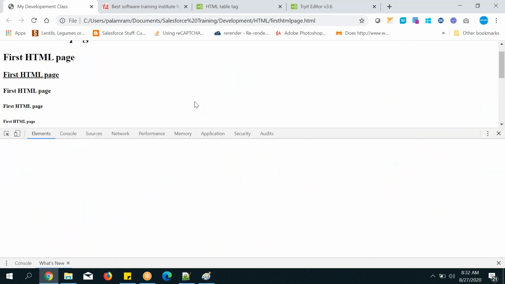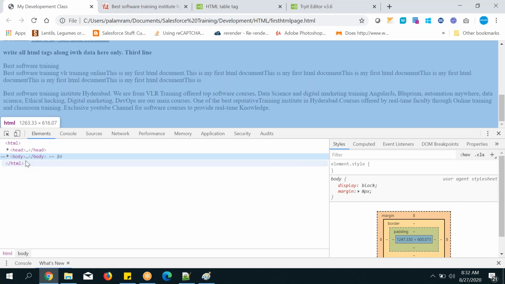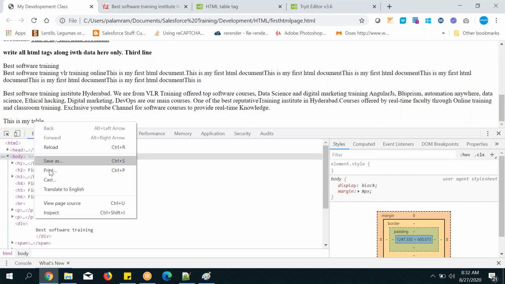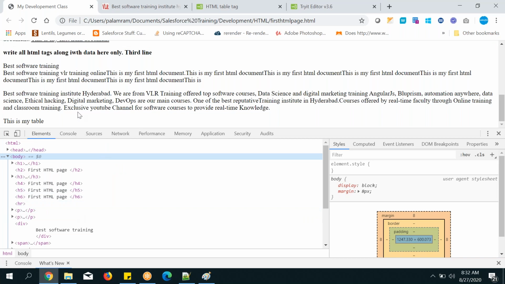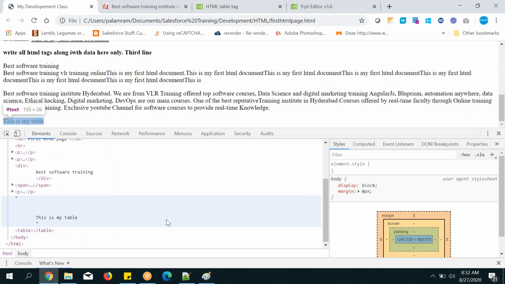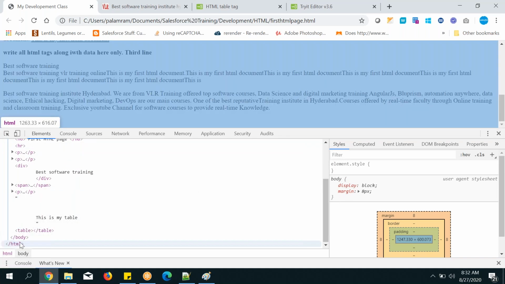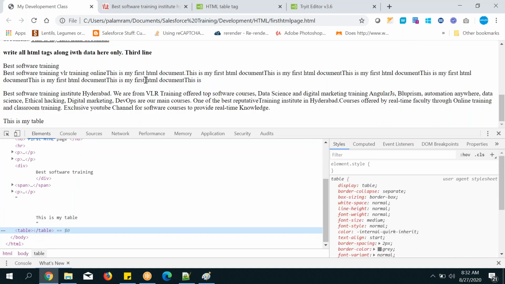How much space it is occupied, whether it is acting as a container or not. Otherwise, go and click on select, click on it. It takes you to table tag. Where is the one? Body only it is highlighting. Okay. Here it is the table tag. And can you see? It is not highlighting. That's what you need to observe it.